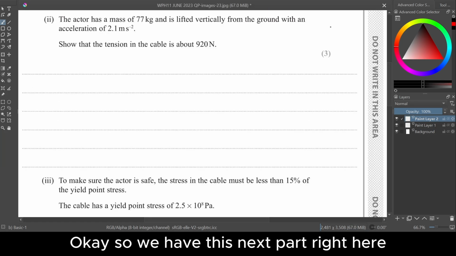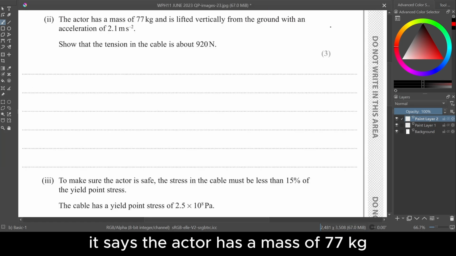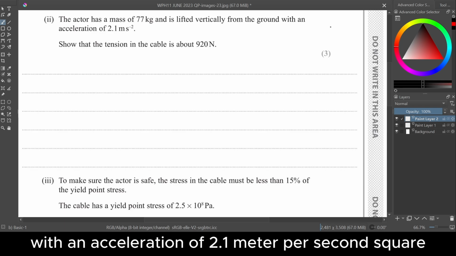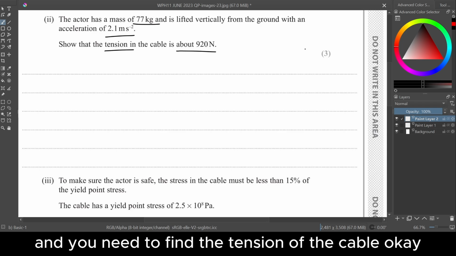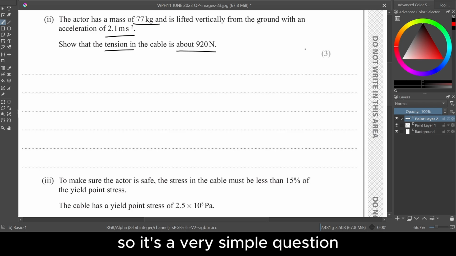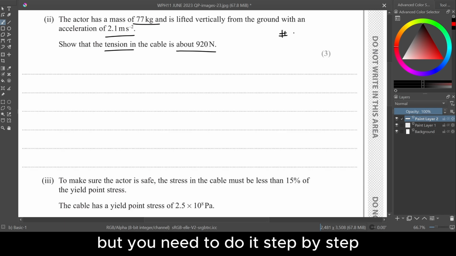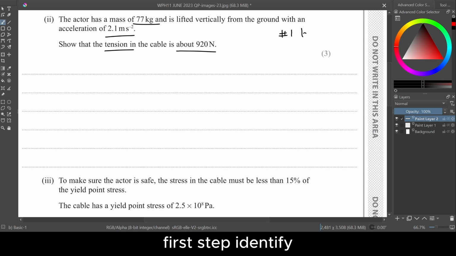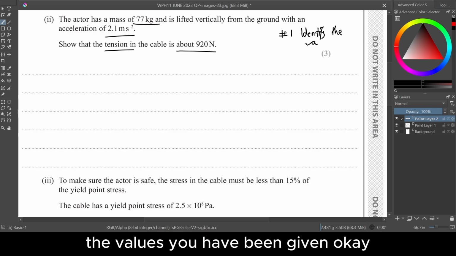Okay, so we have this next part right here. It says the actor has a mass of 77 kg and is lifted vertically from the ground with an acceleration of 2.1 meters per second squared, and you need to find the tension of the cable. Okay, so it's a very simple question, but you need to do it step by step. Without steps, without strategy, you can't solve this question. Okay, first step, identify the values you have been given.